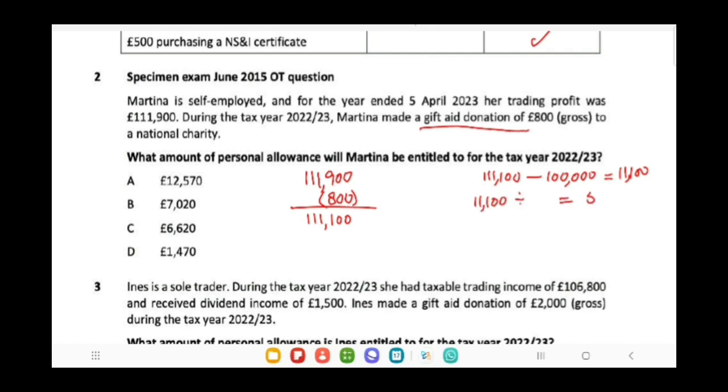So you will get an amount of 5,550. This amount calculated in step 2 is reduced from the personal allowance of 12,570. After reducing this, it would be 7,020. So B is the right option for us.